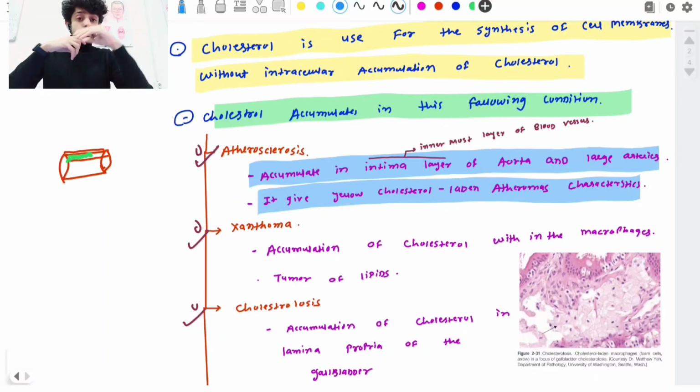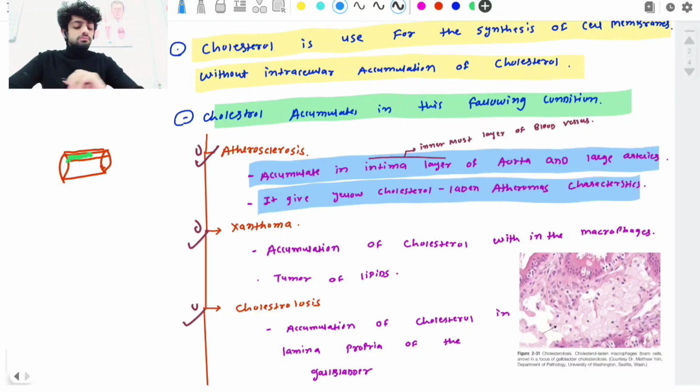So as you can see, in atherosclerosis patients we see fat plaques inside the blood vessels, and normally that occurs in which vessels? Like the aorta and the large arteries. And if we see the microscopic appearance, what does it give us? Yellow cholesterol. Normally cholesterol has a whitish color, but when it accumulates inside the blood vessels, it gives us yellow cholesterol-laden atheroma characteristics, a yellow kind of appearance on microscopic examination.